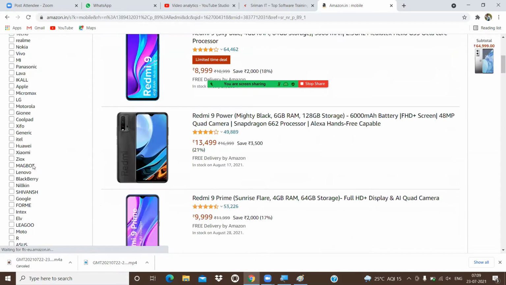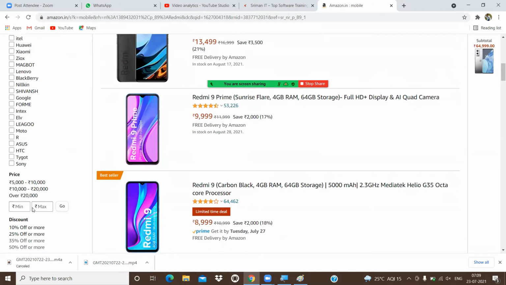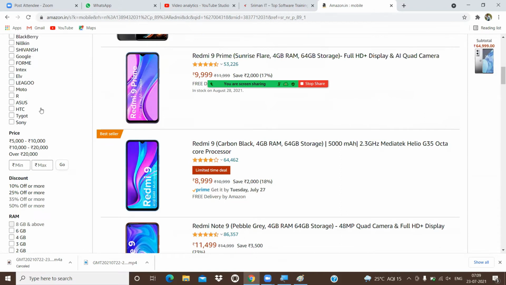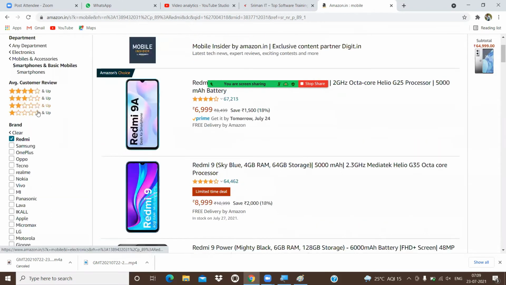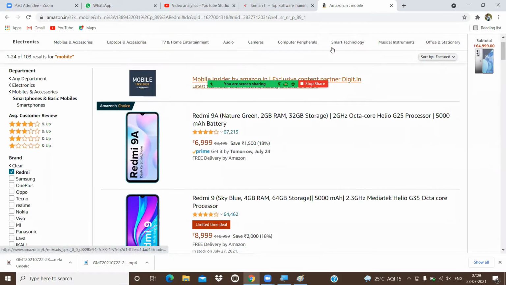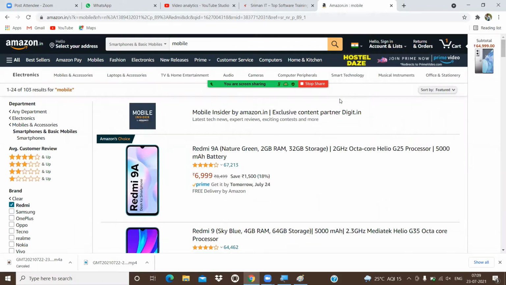Selecting is one operation. Selecting the product within some range is also one type of operation. So cancelling the product, booking the product, searching the product, invoice, and bill generation, adding the product to the cart, all these things come under what? Operations.